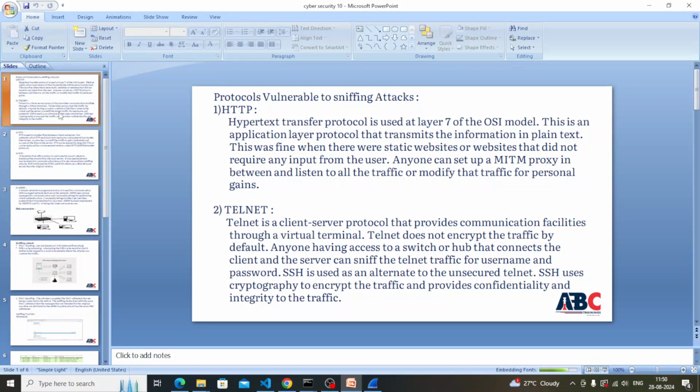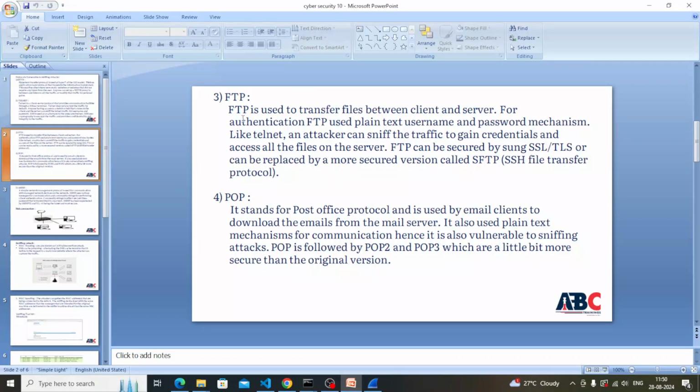Next one is POP and FTP. These are two protocols, and they are replaced by SFTP. FTP is used to transfer files between the client and server. For authentication, FTP uses a plain text user and password mechanism. Just like with Telnet, an attacker can sniff the traffic to gain credentials and access to the files on the server. To overcome this problem, FTP is replaced by SFTP, that is SSH file transfer protocol, and the replacement for POP is also SFTP.